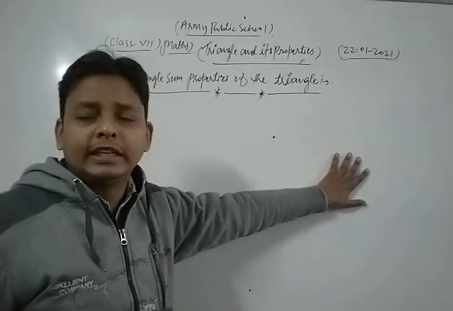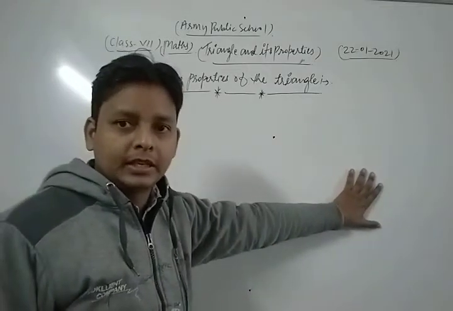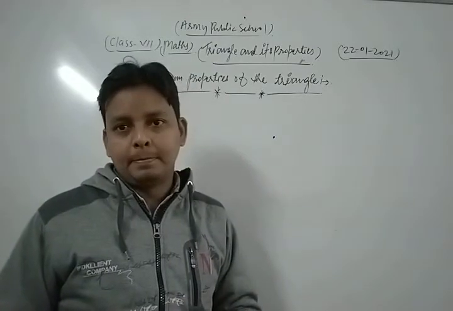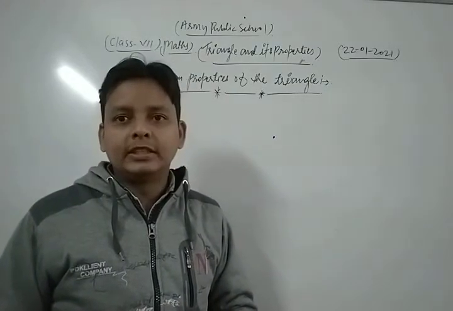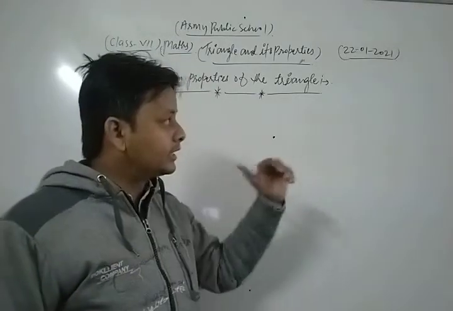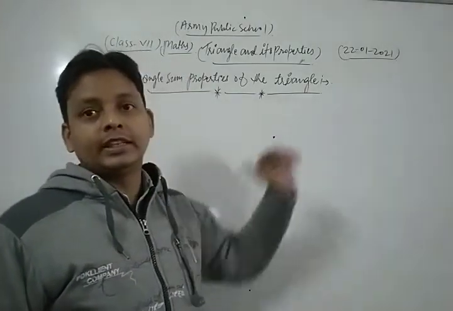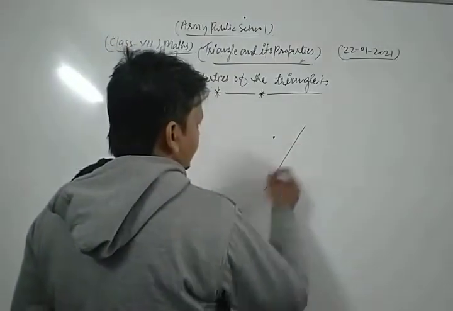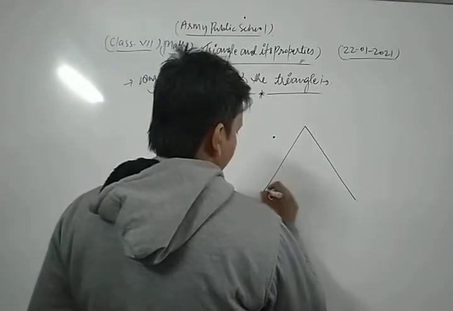Dear student, you know that in any triangle, the sum of all its interior angles is equal to what? 180 degrees. The sum of all interior angles of a triangle is 180. Now we discuss that property, and also its proof. Let's see, dear students. Suppose that ABC is a triangle.